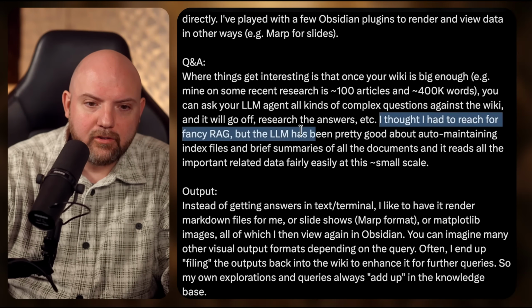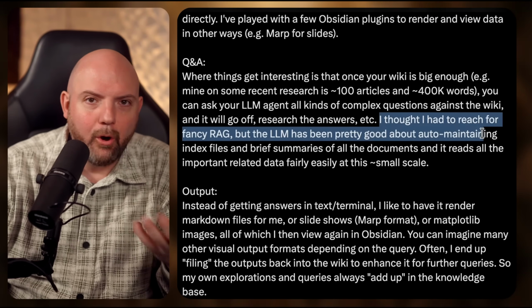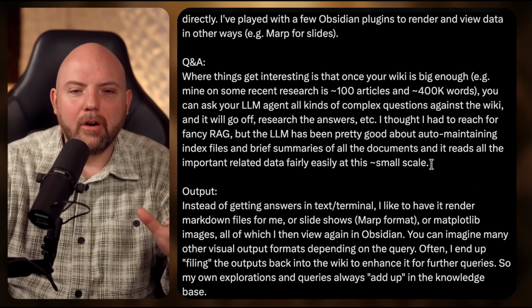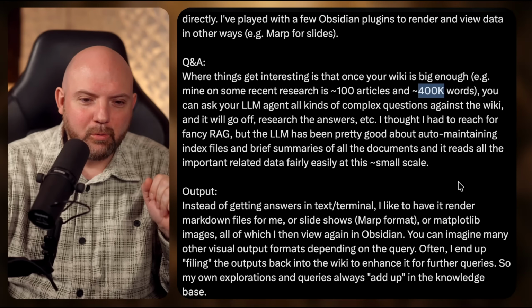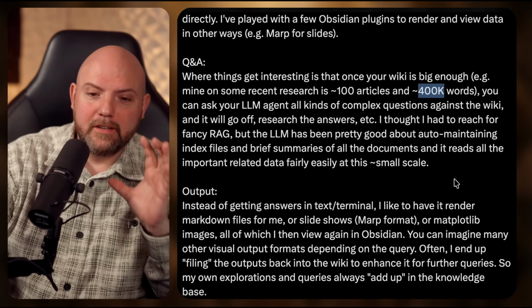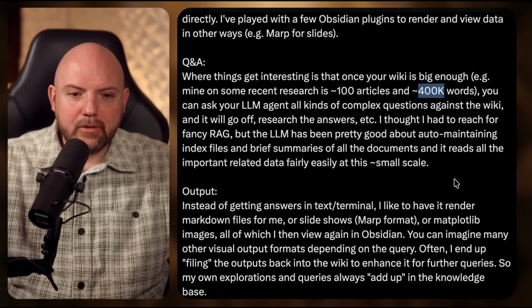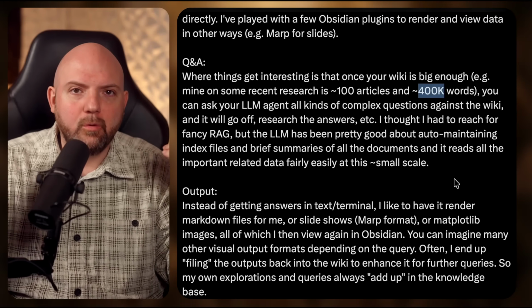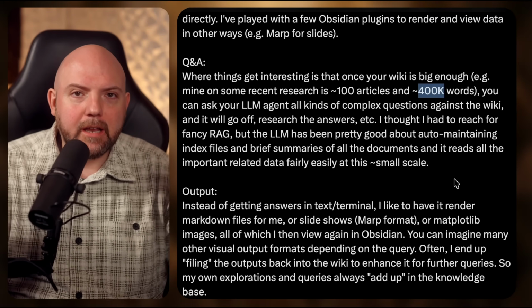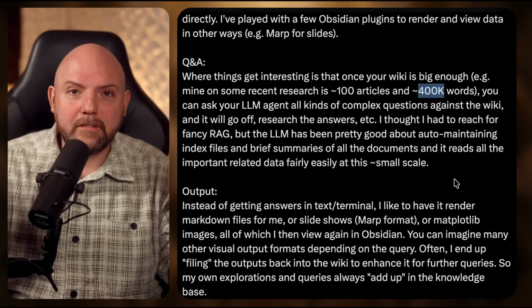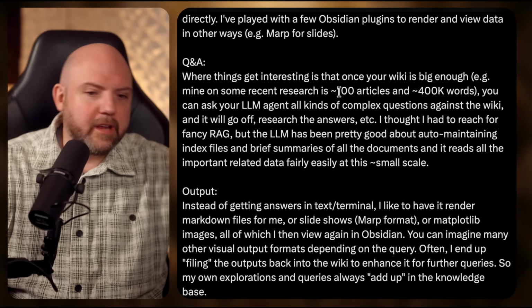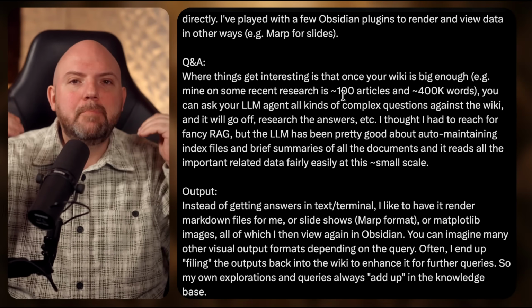And then he says, I thought I had to reach for fancy RAG, but the LLM has been pretty good about auto-maintaining. Obviously, if you use Opus 4.6 model and you have a 1 million context window, this now takes a lot of articles, way beyond the 400,000 words, to lose the context. But what is there? There's no structure at all. So it needs to always look at the whole thing to get the connections and understand what you actually want from it. So therefore, each time it's very likely that you get a different answer to the same question because it starts from scratch. And that's where it makes no sense to just simply load in loads of articles and things like this to build the knowledge base.